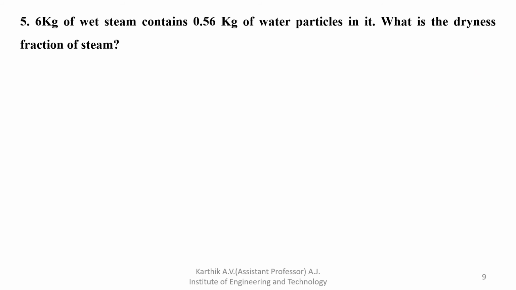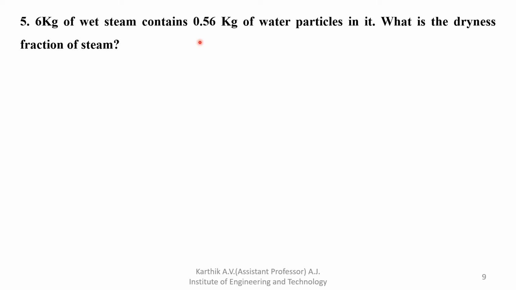So next problem, here 6 kg is given. 6 kg of wet steam contains 0.56 kg of water particle in it. So actually in 6 kg, how much water is contained? 0.56. So what is the dryness fraction? Wet steam is nothing but partial water content plus steam, and the weight of the water content is given, that is 0.56.